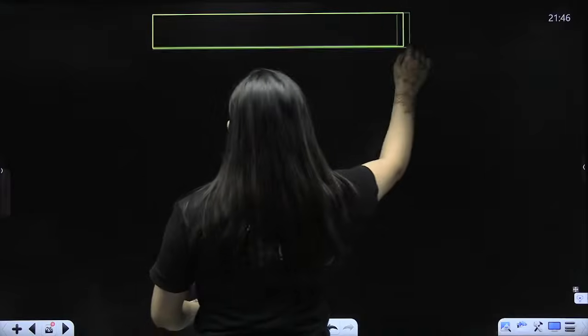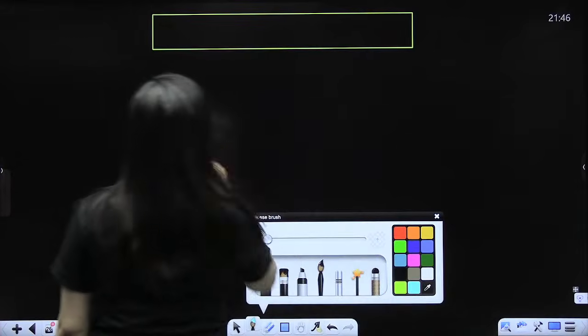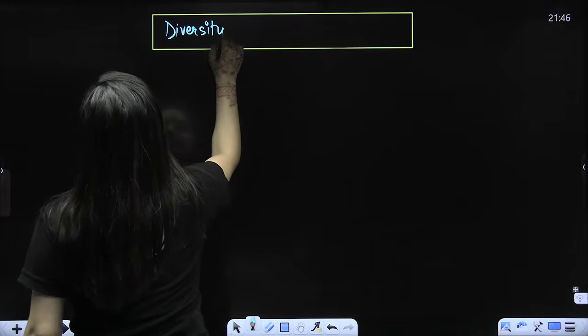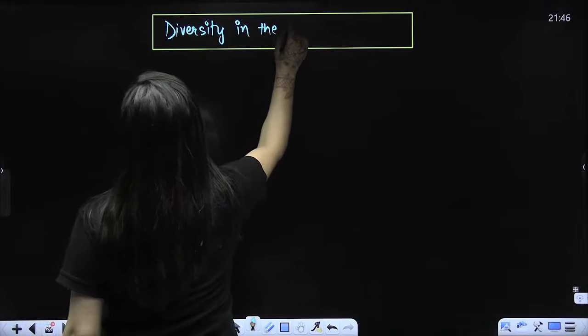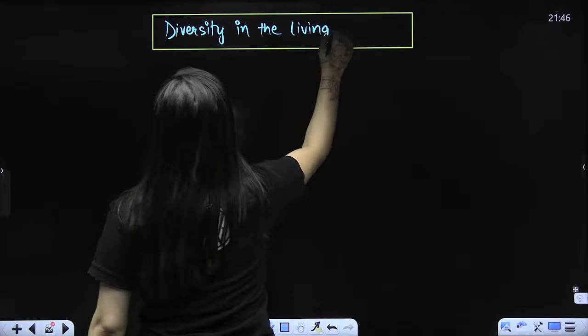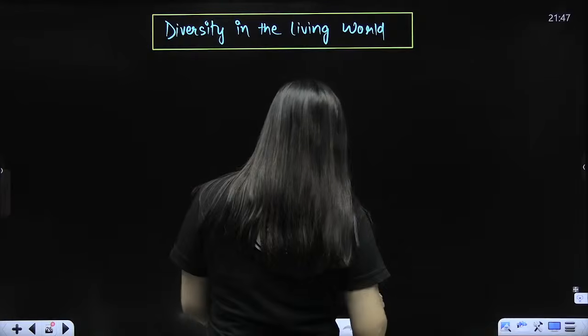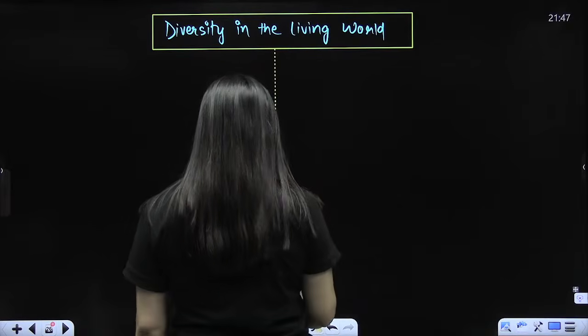So let's start the next part, students. That is diversity in the living world. Diversity in the living world. So this portion is also given in the new NCERT, right? But that earlier part is also important. Do not miss that. Do keep it in your mind, okay?